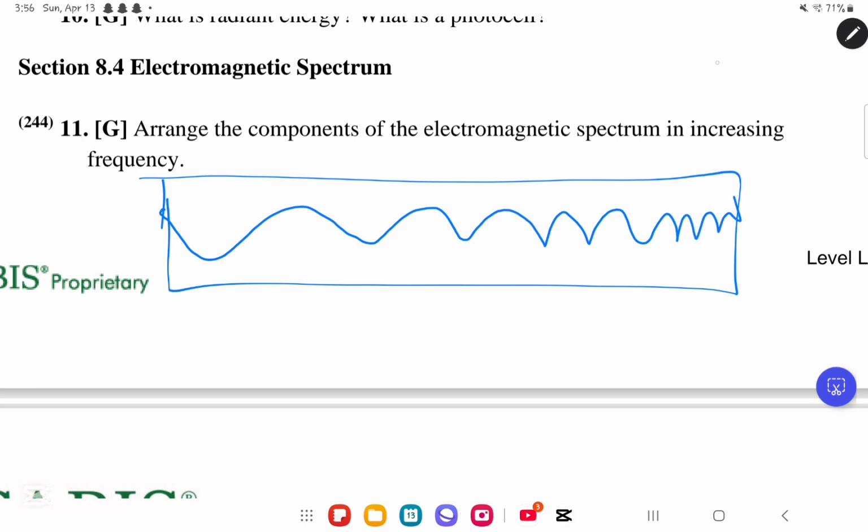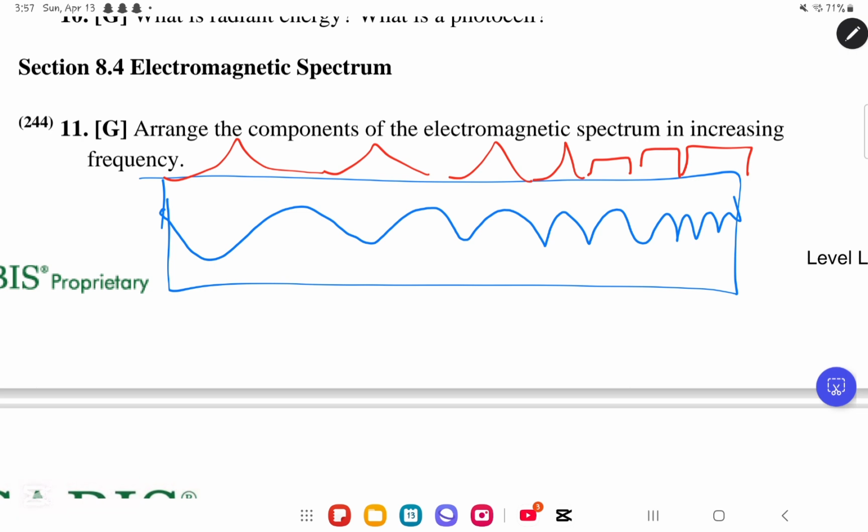You can draw it like this in the start, and then you can divide it into 7 fragments, okay? The first fragment is from here. Second fragment is from here. The third fragment is from here. Fourth one is here. The fifth one is here. The sixth one is here, and the seventh one is here.